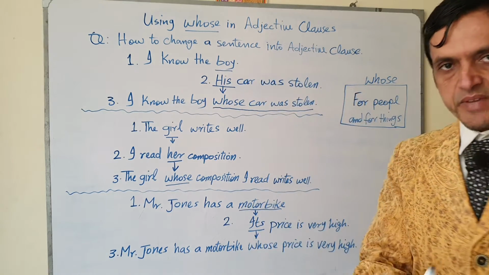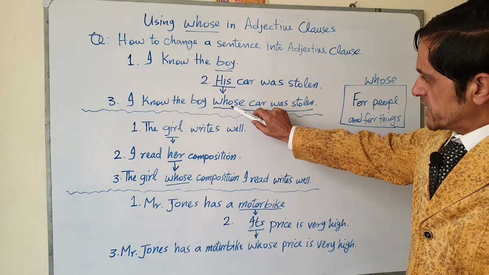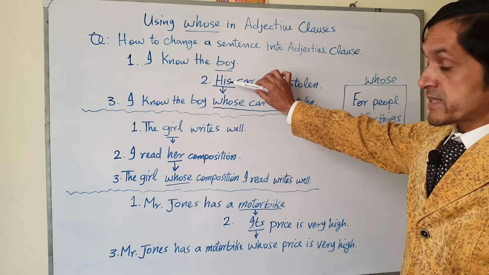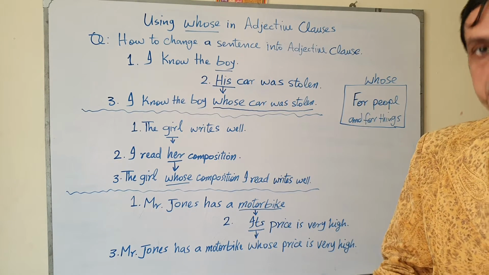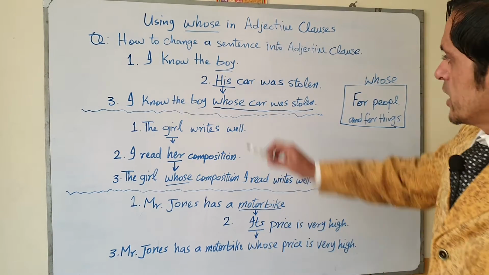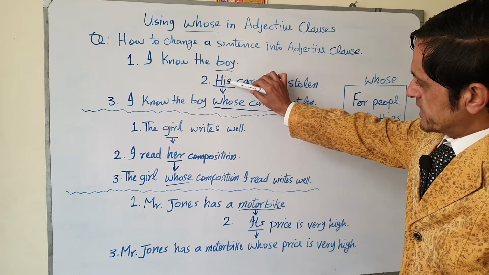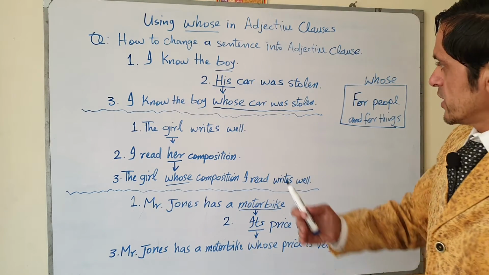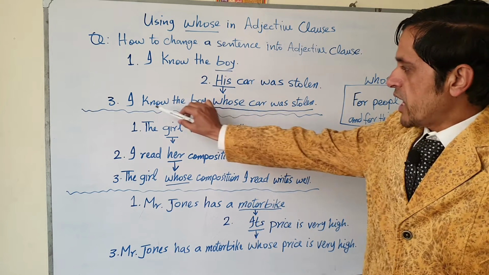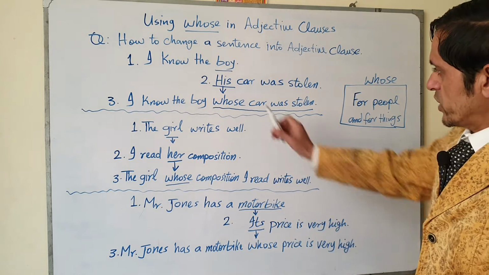So this is possessive adjective, and here this also plays the role of a possessive adjective, but here it is the possessive adjective of personal pronoun, and it is the possessive adjective of interrogative pronoun. So whose modifies this his, and we can make adjective clause with whose car was stolen. So I know the boy whose car was stolen. We made adjective clause with whose.